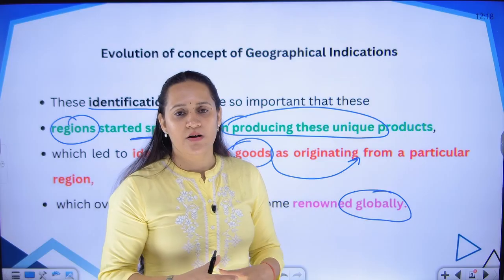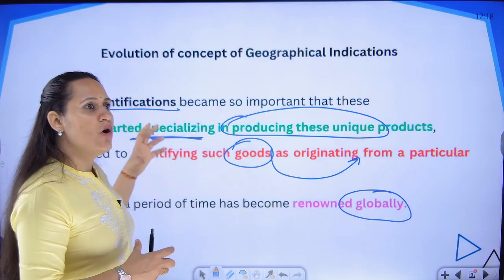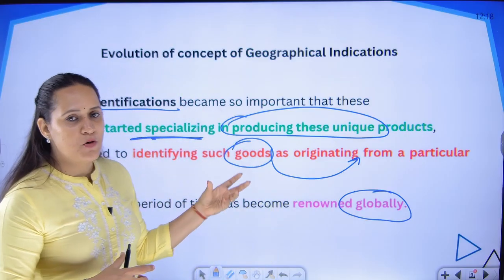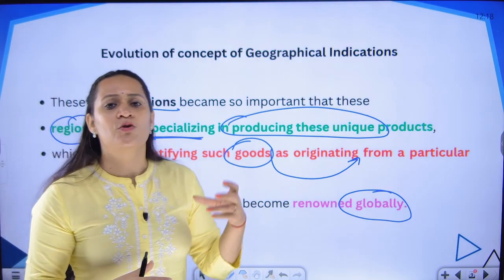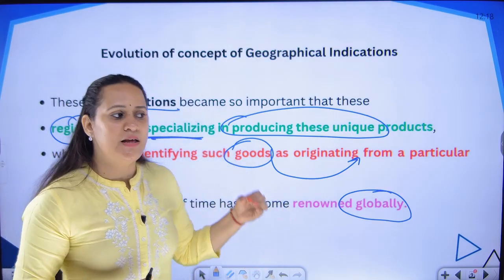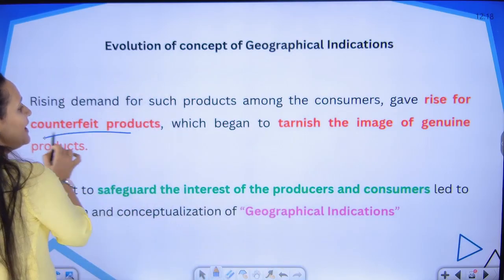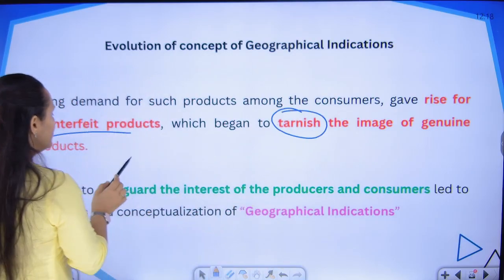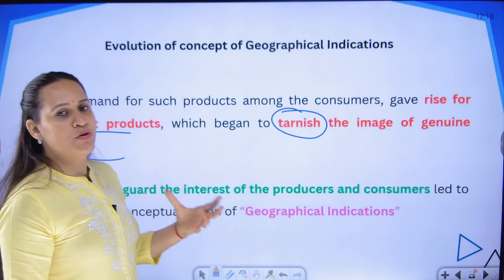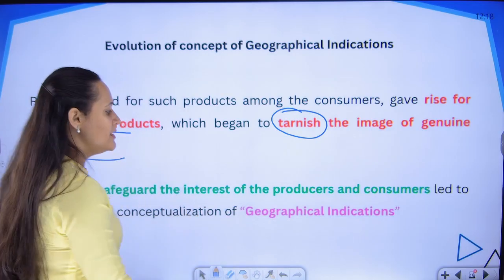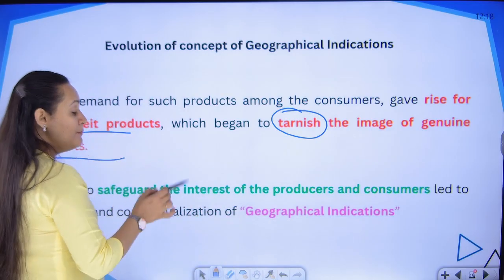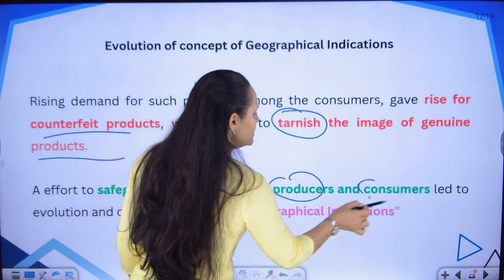So, what is happening here? Because there is a lot of demand for good products, genuine products, people want to take advantage of that, and they issue counterfeited products into the market that damages the reputation of the actual genuine and original products. That causes a negative impact on the producers as well as the consumers.